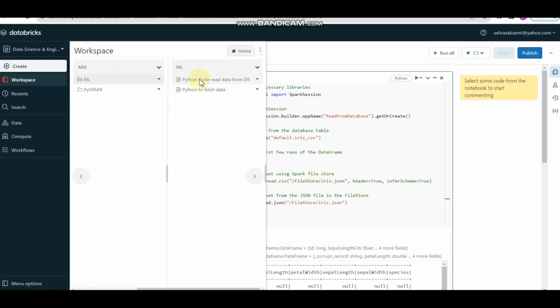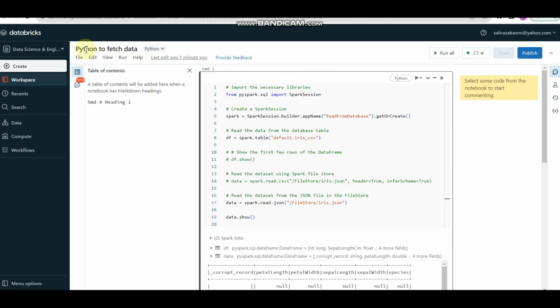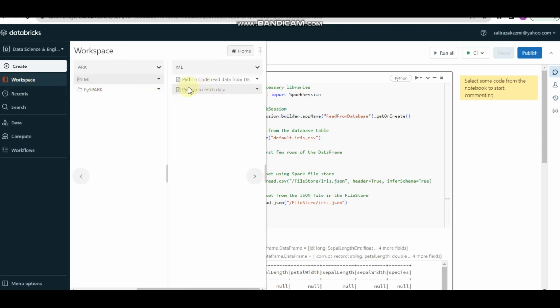So here we go, we have our Python code, Python to fetch data, and this file is now moved to this location. So this is our directory management, or you can say file management or code management, where you want to save.